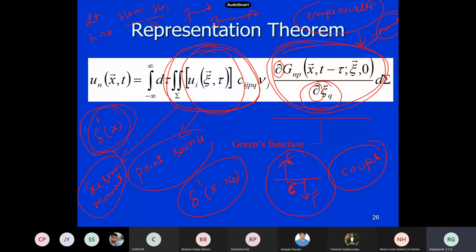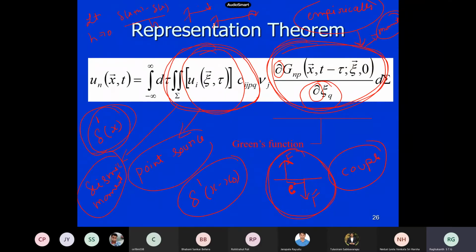If you know the result for a concentrated load, you can find it out for a moment also. You have to take the derivative. The derivative of force is the moment, so if you know the solution for force, you differentiate and automatically you will get the solution for the moment. These things we will discuss later also, but this is how things come.